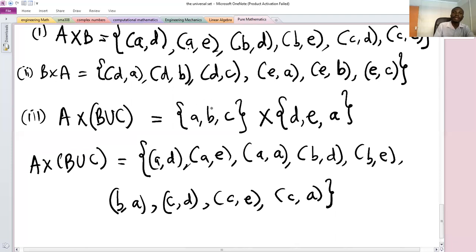So this has 3 elements, this has 3. So 3 by 3 is 9. So the total number of elements in this Cartesian product should be 9. So this is 1, 2, 3, 4, 5, 6, 7, 8, 9. That is the case.